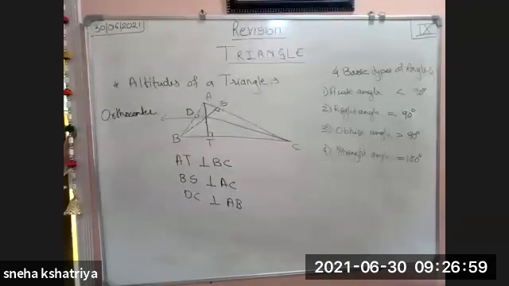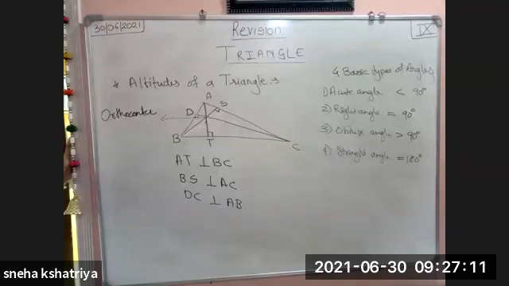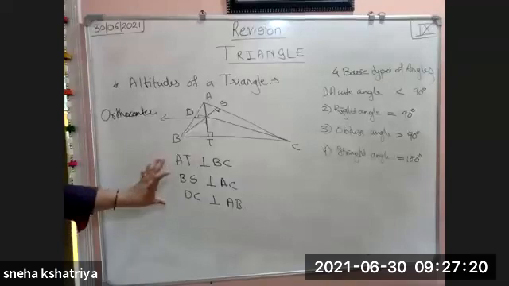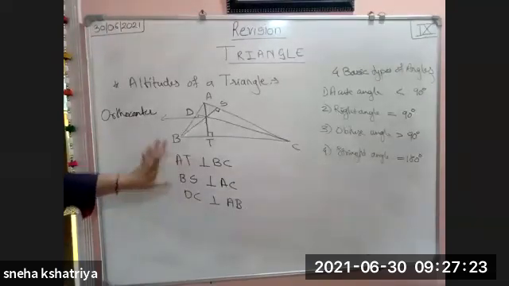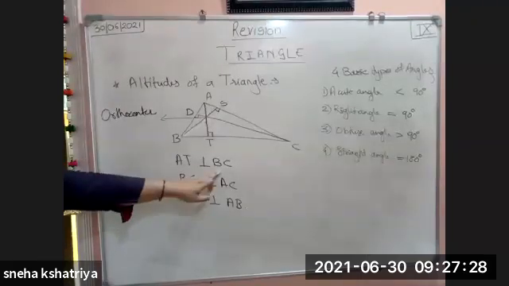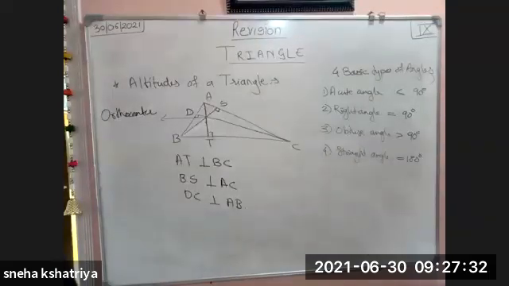So this is a very important part of altitudes. If we draw all three altitudes, then they pass through only one point, and that point is called the orthocenter. So what is an altitude? A perpendicular line drawn from any vertex to the opposite side is called an altitude. In each triangle we can draw three altitudes from three vertices to the opposite sides. Here AP is perpendicular over BC. So AP, BS, and CD, all these three are altitudes.